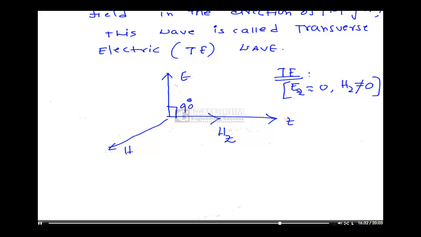This is the meaning of a transverse electric wave.